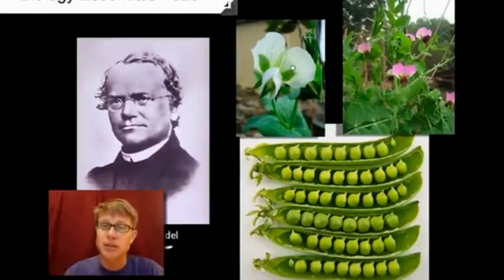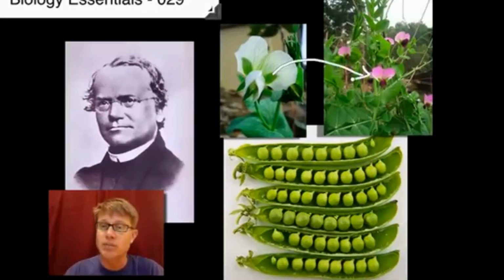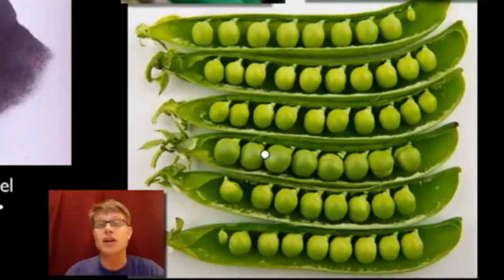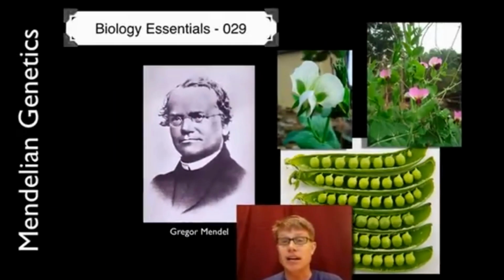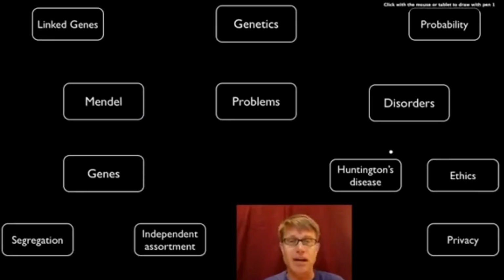He was crossing pea plants, and so he can take one pea plant and use a paintbrush to transfer pollen from one to another so you know who the parents are. He would then create offspring as a result of that. Now, peas are great because they have a number of different characteristics, and more importantly, you can make a lot of them really quickly. So in a pod, each of these peas is an actual new organism. So you can plant those and see how they grow. And so he figured out a lot of genetics as a result of that.